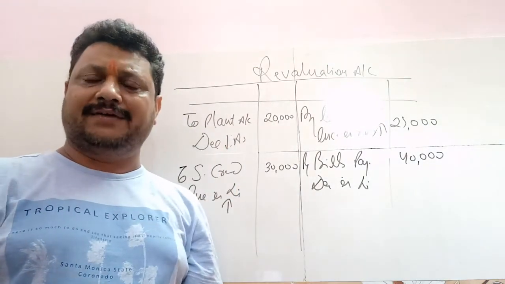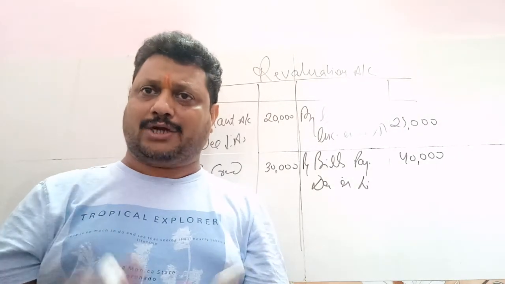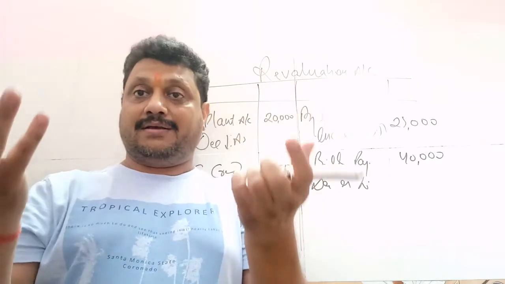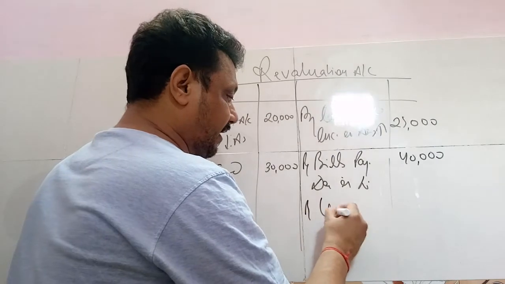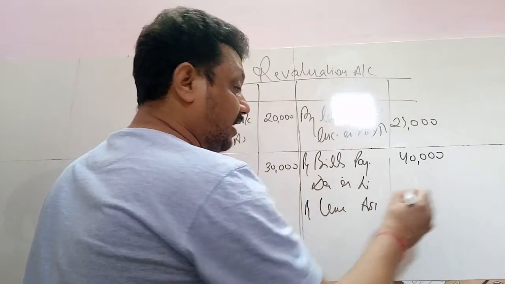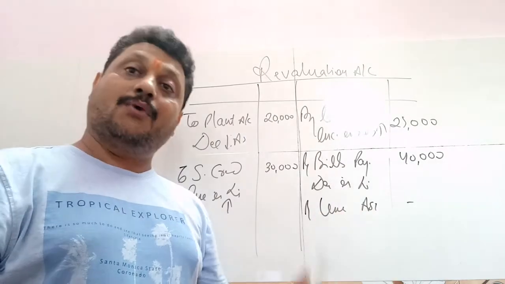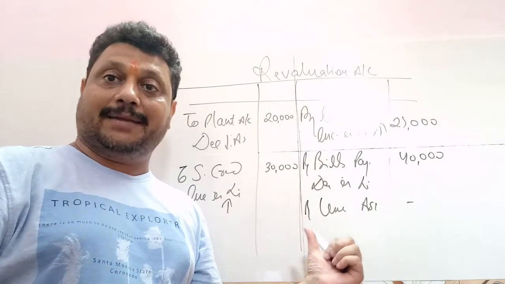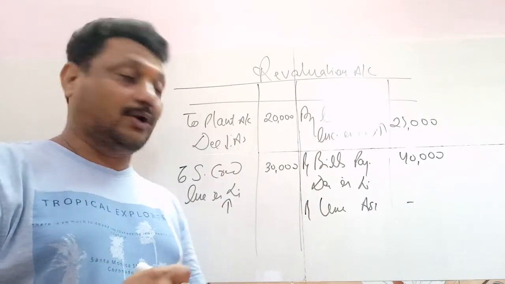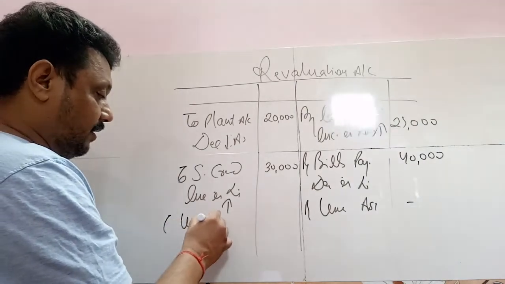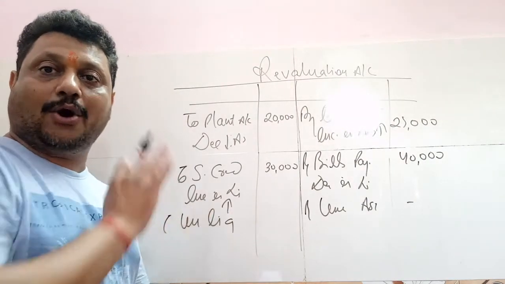Now after that, if there are any unrecorded assets, it means assets that are not even in the balance sheet, and you now find them, so that is an income for the firm. So you write: By unrecorded assets on the credit side of the revaluation account. What will the entry be? Unrecorded assets account debit to revaluation account. If there is an unrecorded liability, then it will be on the debit side: To unrecorded liability. What will the journal entry be? Revaluation account debit to unrecorded liability.